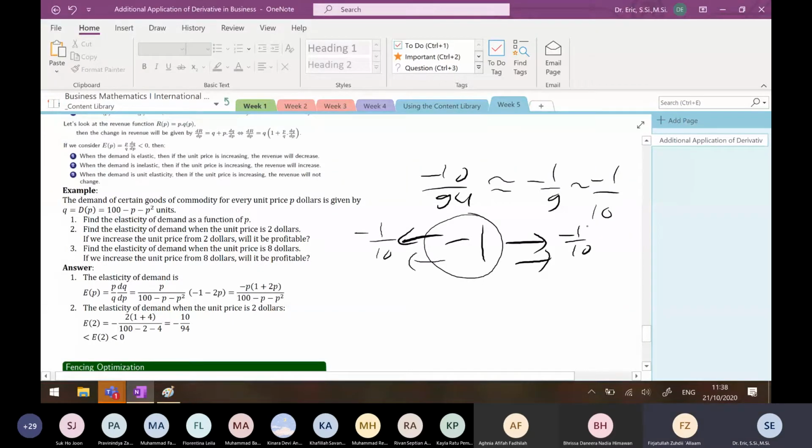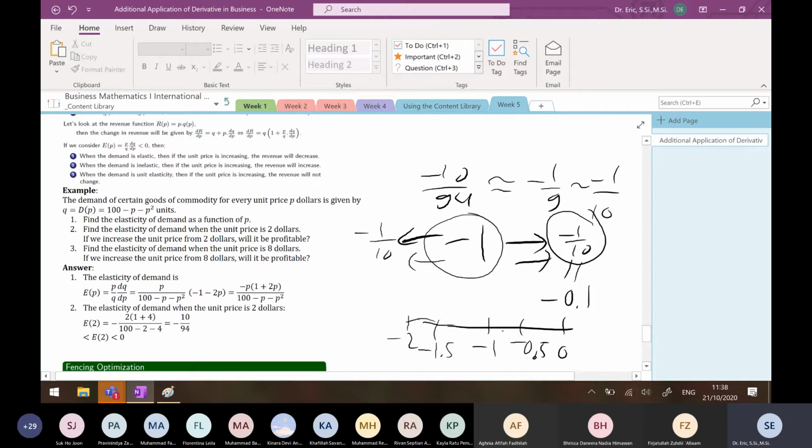You should have to the right, because this is minus 0.1. Don't forget, this is minus 1, this is 0, this is minus a half, and so on. And this one is minus 1/2, minus 2, and so on.